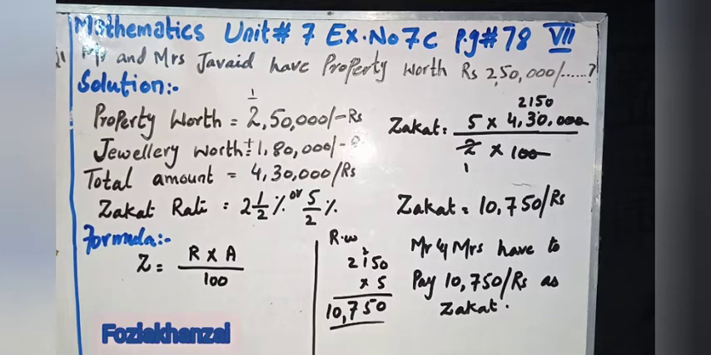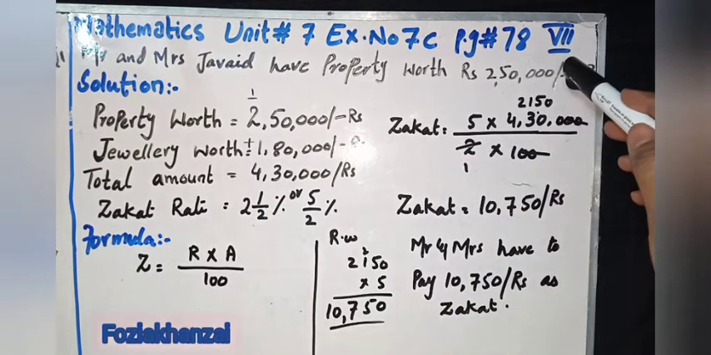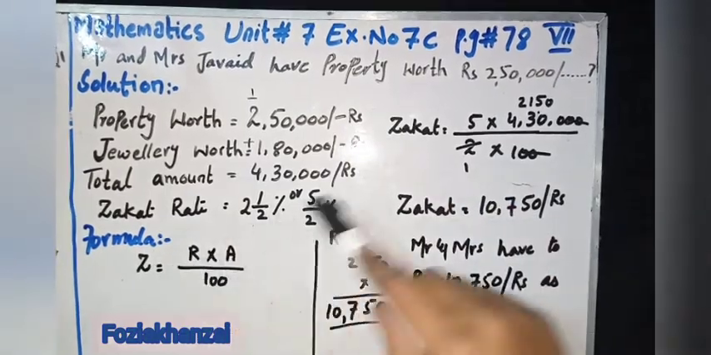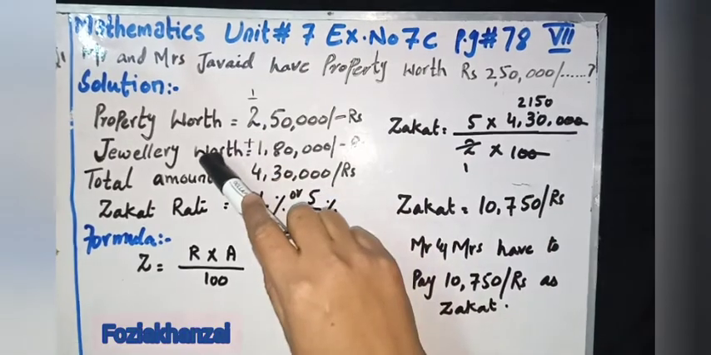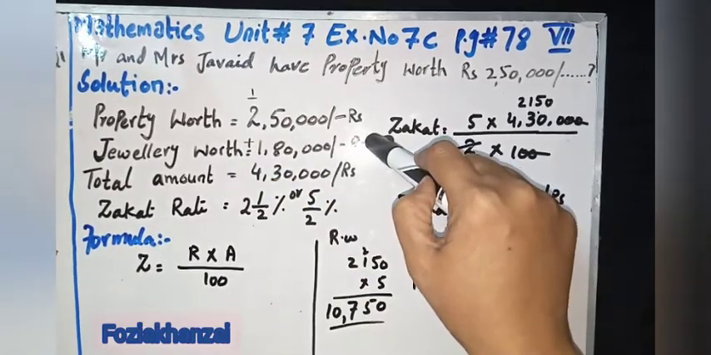Now the first question, number 1, is: Mr. and Mrs. Javed have property worth 2,50,000 rupees and Mrs. Javed's jewelry is worth 1,80,000 rupees. Find the amount of zakat that they have to pay. Okay, it's the first question. Property worth is given, then jewelry worth is given.